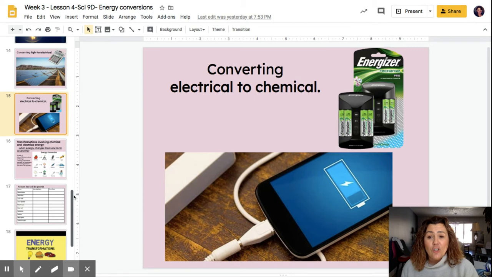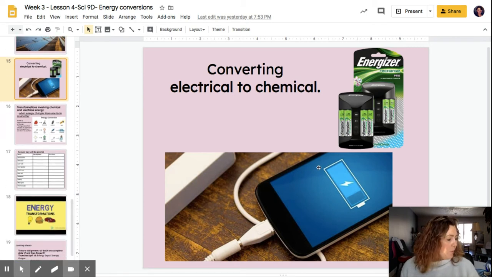Converting electrical to chemical. This is what we love about cell phones. Cell phones have got a rechargeable battery in them, a secondary cell. Remember, we talked about that in section 1. So what happens is when that cell dies, we plug it into the wall. Electricity goes back and it refills the battery that's inside of our cell phone. And so it takes that electricity and it allows chemical reactions to occur, and then our phone will work again.